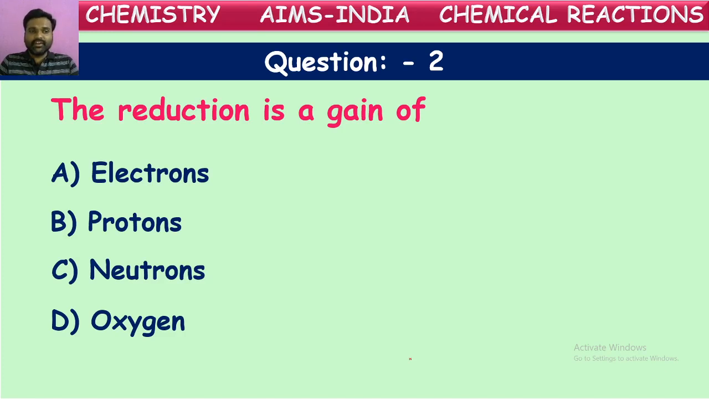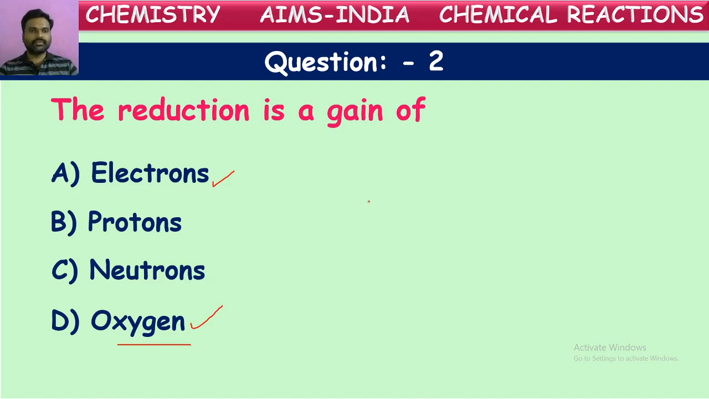Reduction is gain of electrons. Yes, it is correct. Gain of electrons is reduction. Gain of oxygens is oxidation. So in terms of electrons we have seen, in terms of oxygen also, we have obtained definitions for oxidation and reduction. In terms of electrons, gain of electrons is reduction, loss of electrons is oxidation. In terms of oxygens, gain of oxygens is oxidation, loss of oxygens is reduction.